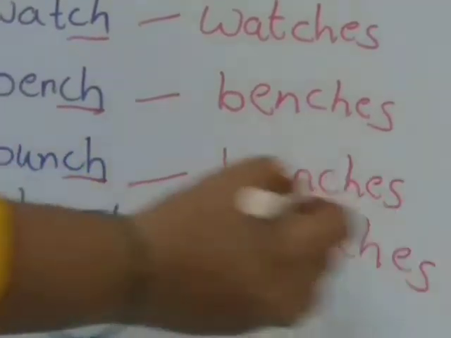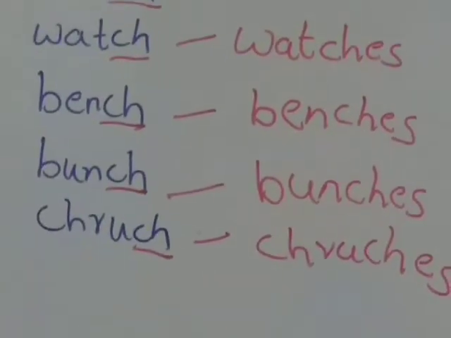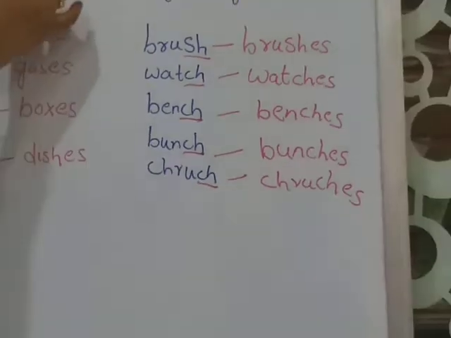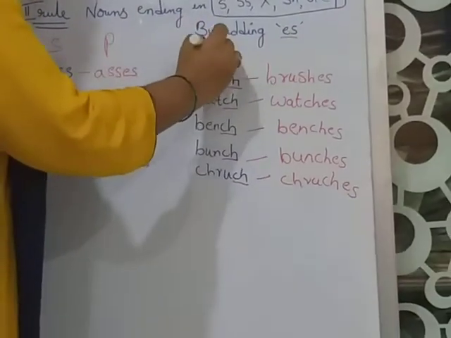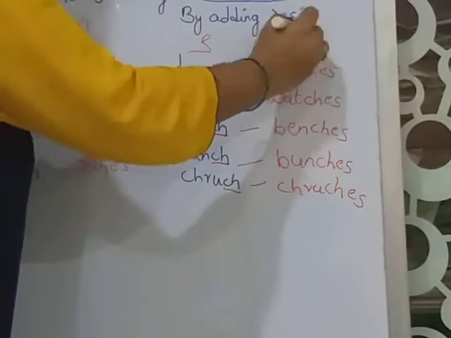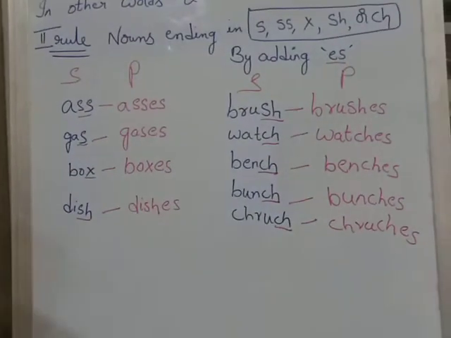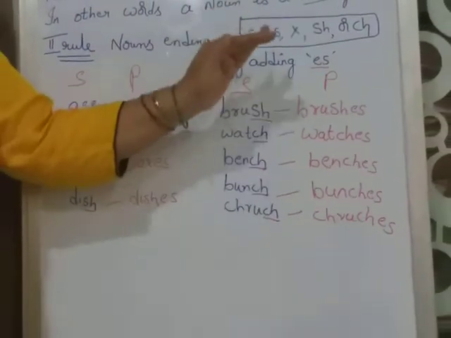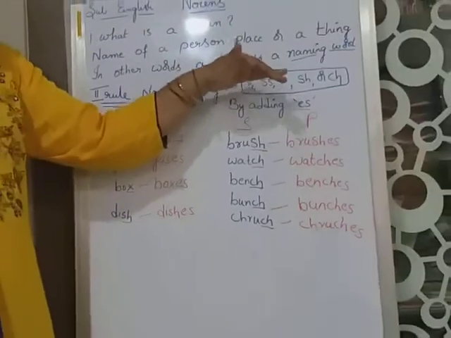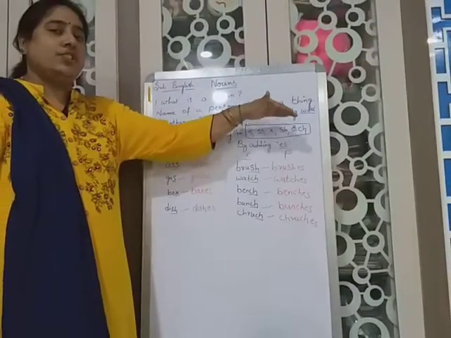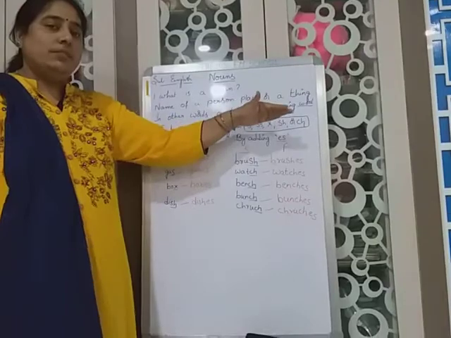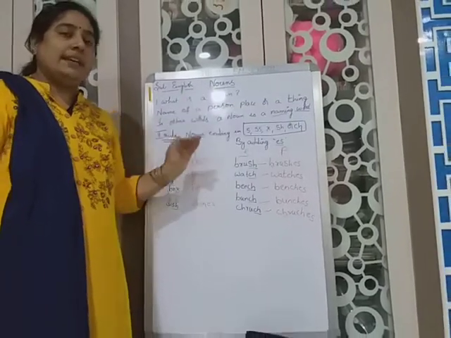Es. These all are singular. These all are plural. The words ending with S, SS, X, SH, CH, what we have to do for making the words plural?